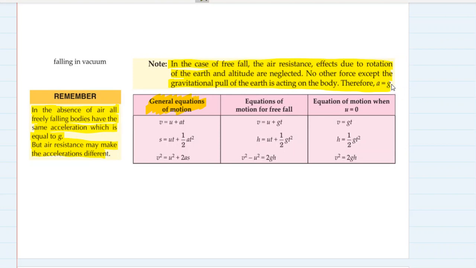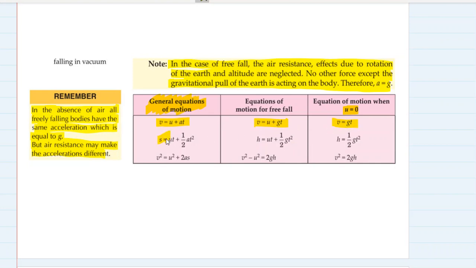Now let's see what happens to the general equations of motion given over here. v is equal to u plus at becomes v is equal to u plus gt. But when u is 0, see, when a body is dropped, its initial velocity is 0. So v is equal to gt is the final equation. So first we replaced a by g, and then when we consider that the body is dropped from rest, the initial velocity is 0, then u became 0 and v is equal to gt was the final changed equation for free fall.